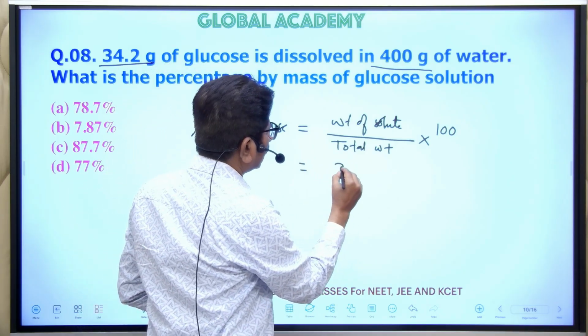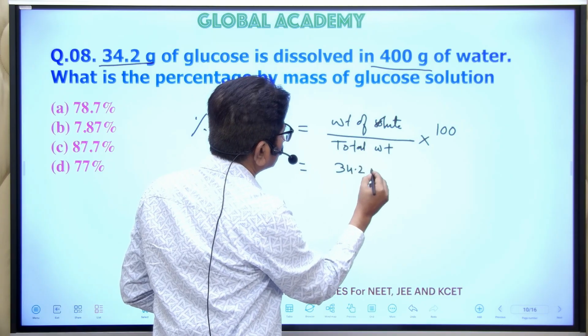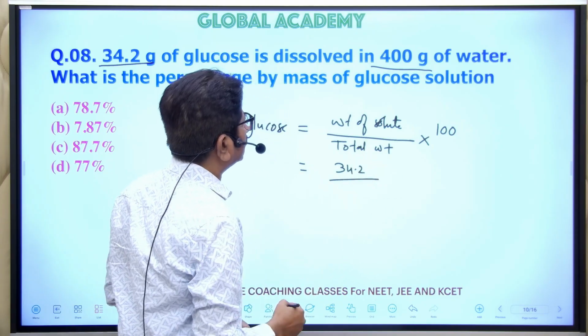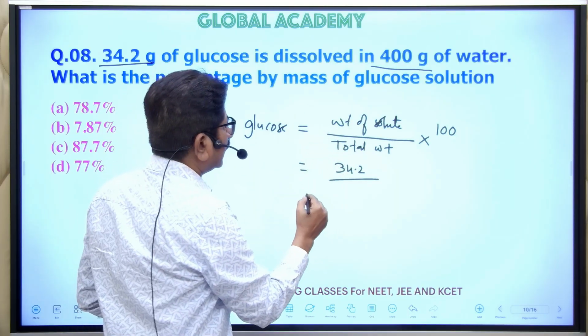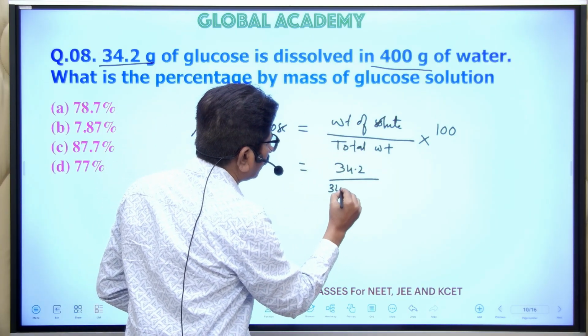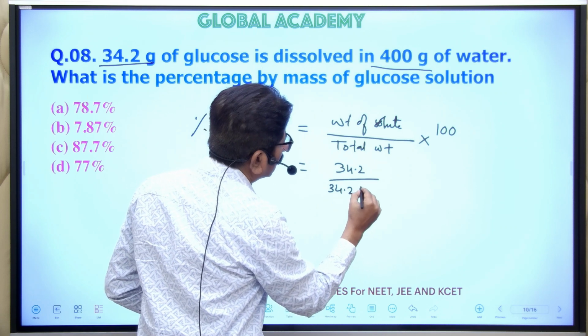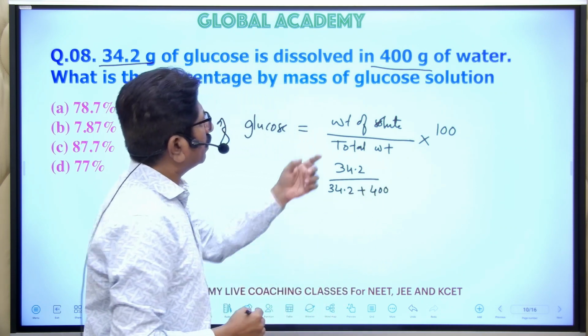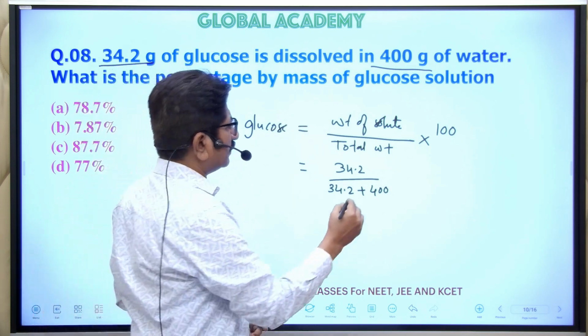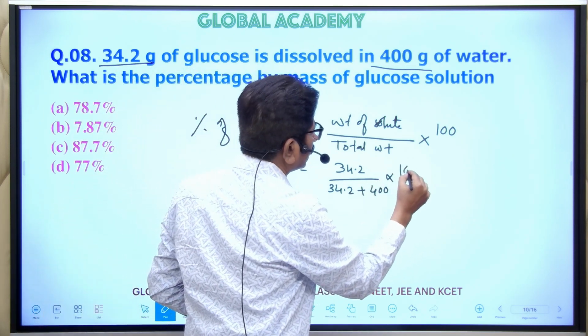It is 34.2 divided by total weight, which is nothing but the weight of the solute and the solvent. It is 34.2 plus 400, because the solvent water is given, into 100.